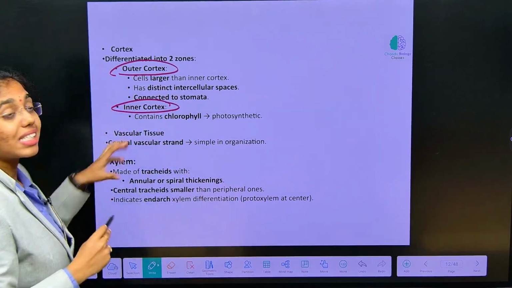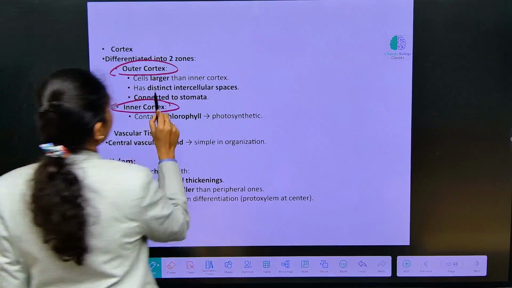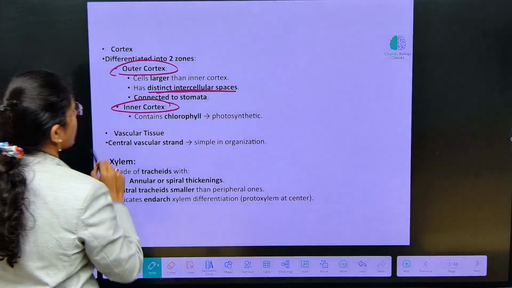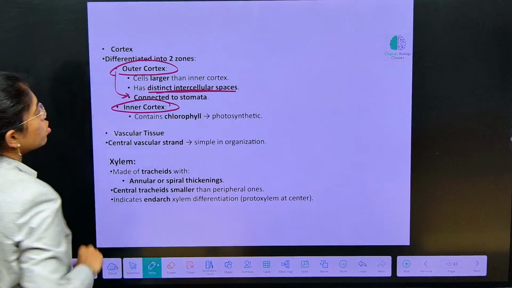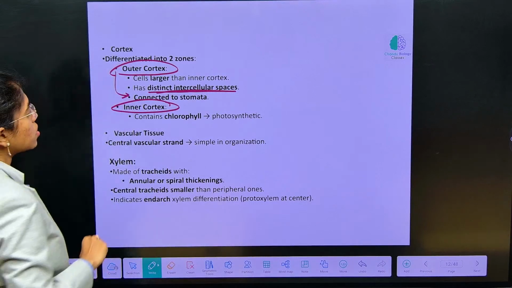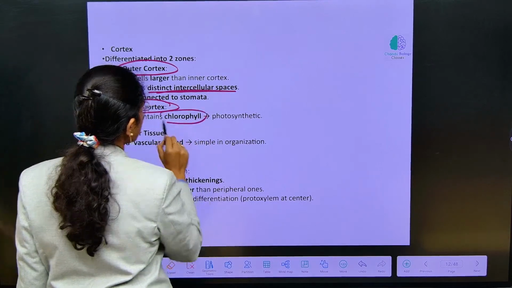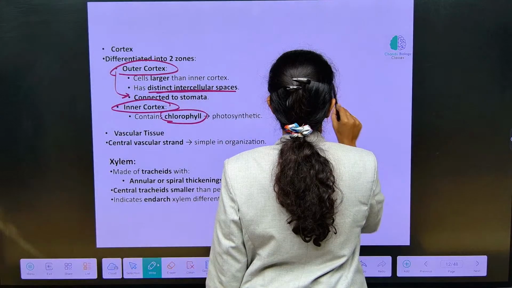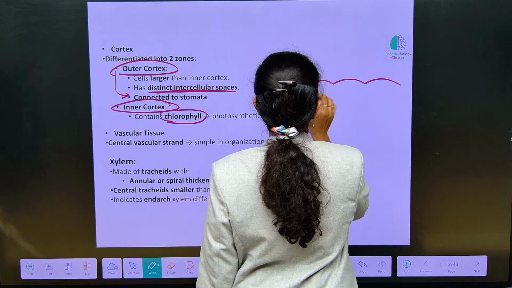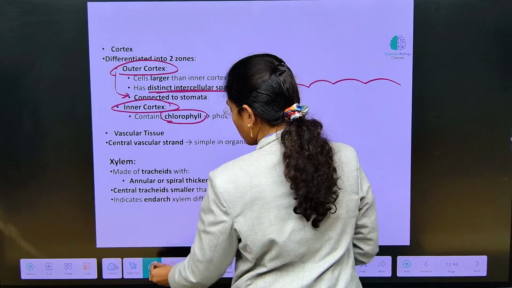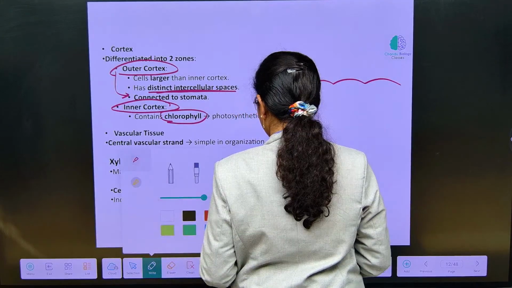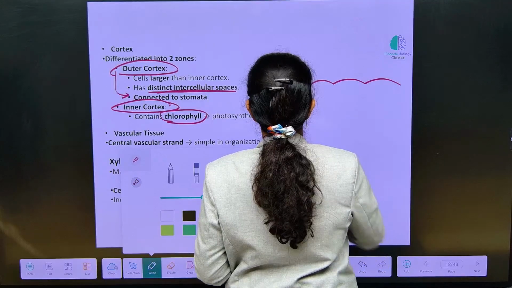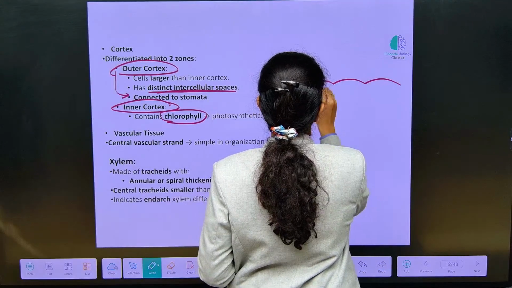Outer cortex is larger than inner cortex and it has distinct intercellular spaces. It is connected to stomata. Inner cortex will contain chlorophyll which is of photosynthetic activity. So, look here at the anatomy. Epidermis is covered by cuticle.